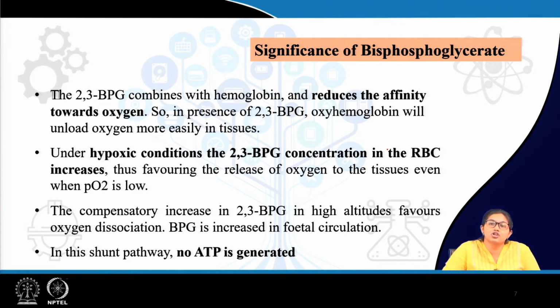With the induction of 2,3-BPG, oxygen can be easily detached from hemoglobin, which means it can be easily delivered to the tissues. Now, it has immense role in those conditions where there is hypoxia.